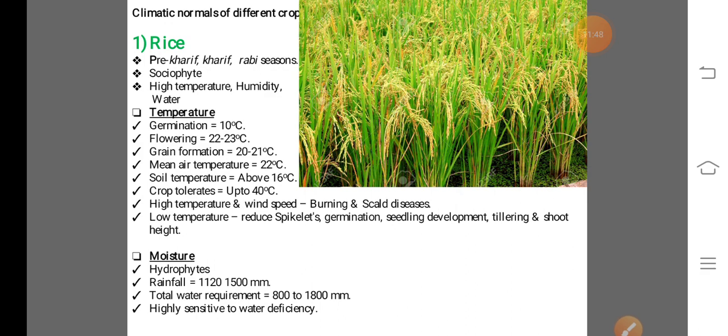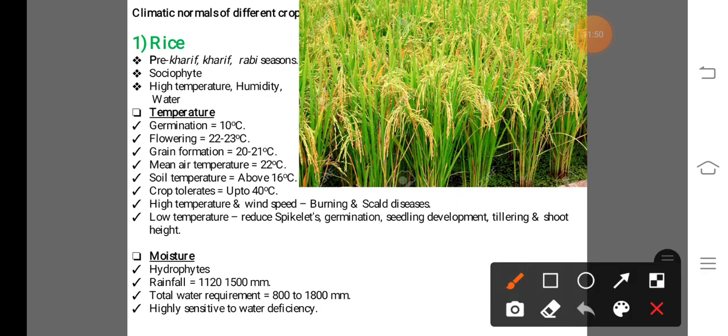Now we discuss the temperature requirement for the rice crop. In case of rice crop, the temperature required for germination is 10 degrees Celsius. That means it is the base temperature for the rice crop. Here germination means the radicle comes out above the earth surface.